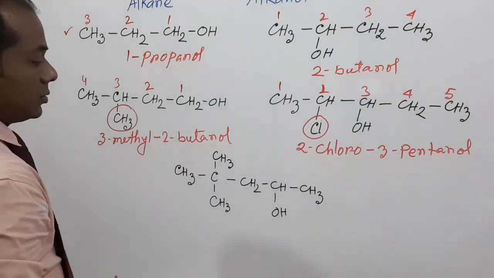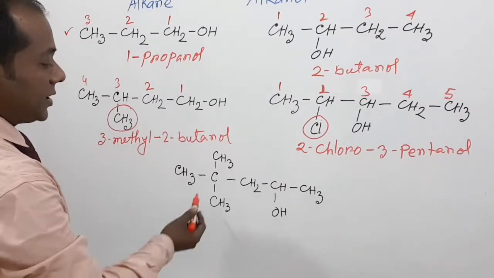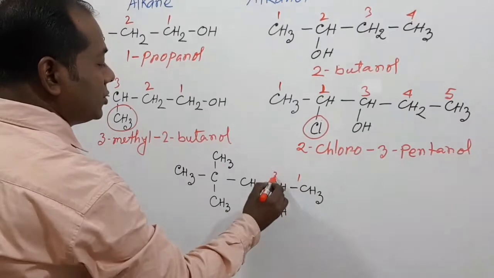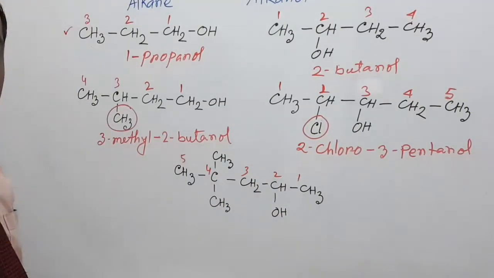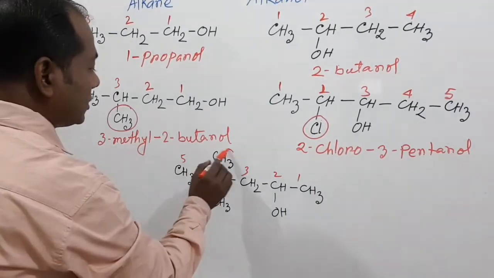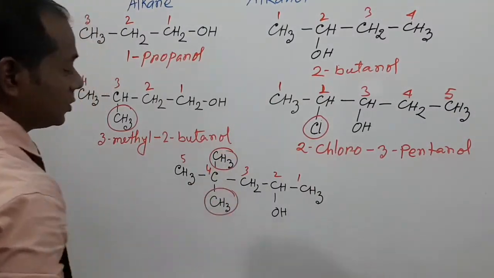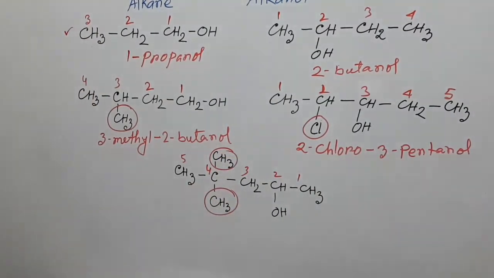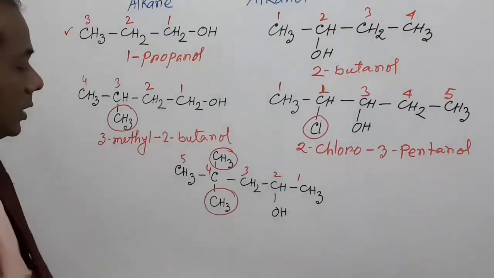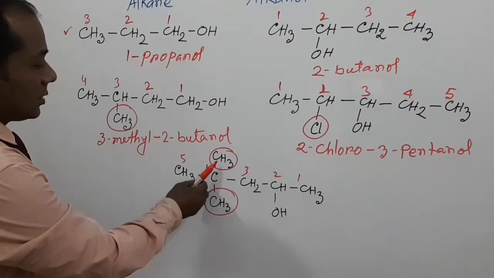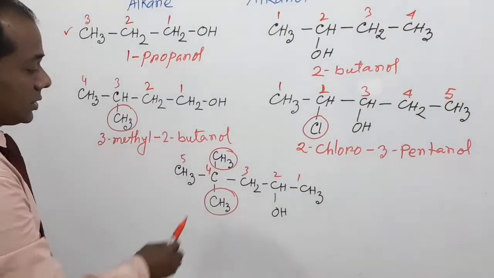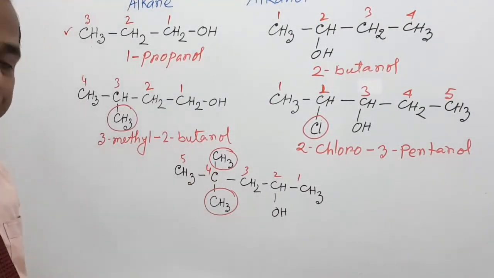And in this compound, in the parent chain 1, 2, 3, 4, 5 carbons are present, and two substituents, two methyl groups, are present in this compound, and the position of these two substituents is number 4 carbon.